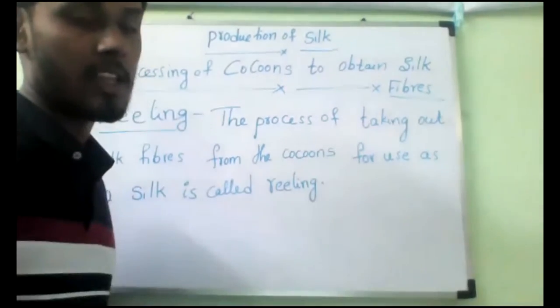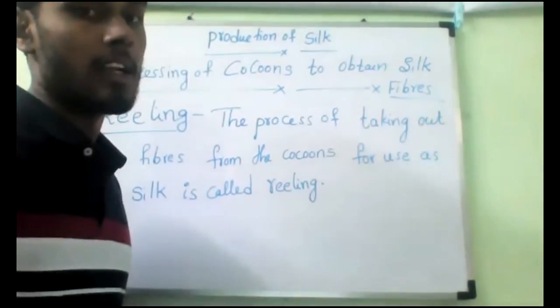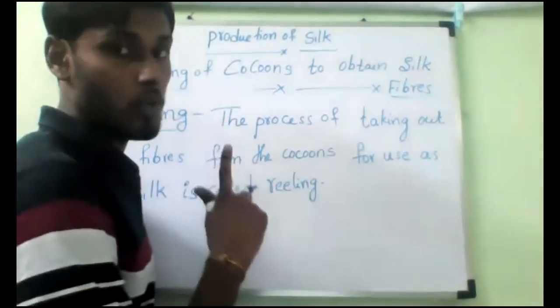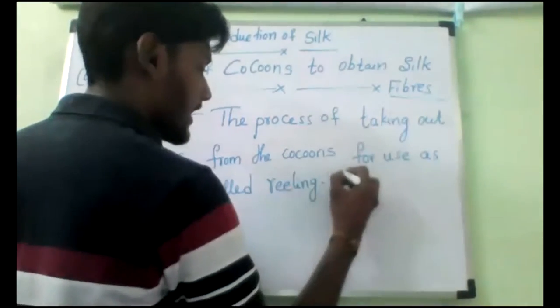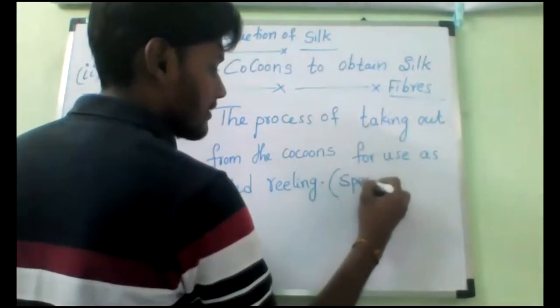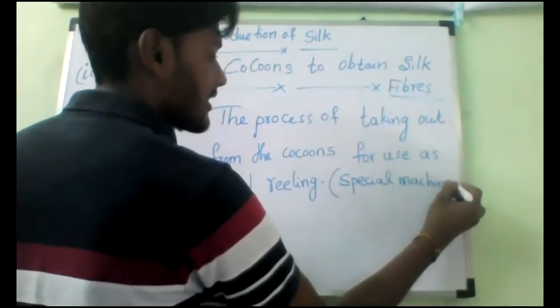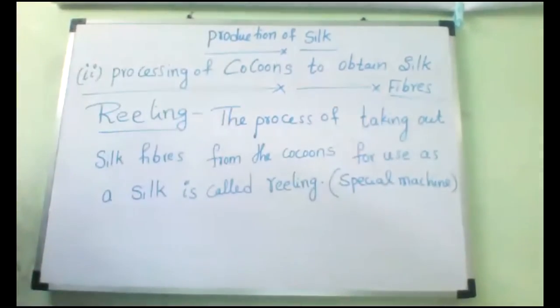This reeling is done by special machines which unwind the silk fibers from the cocoons. That is what you should remember.